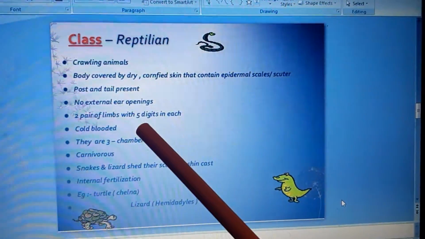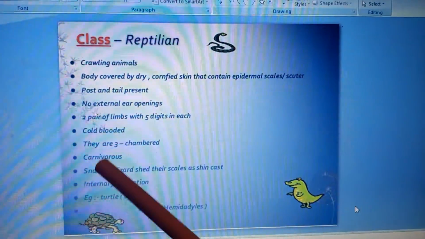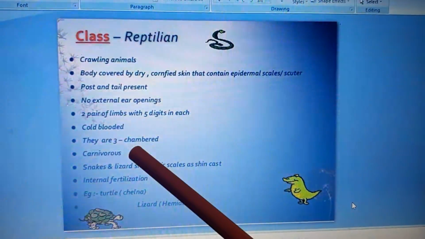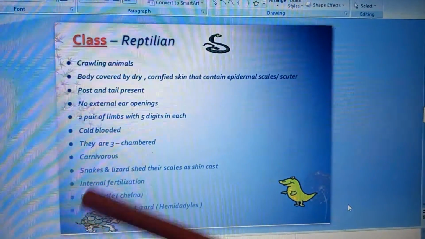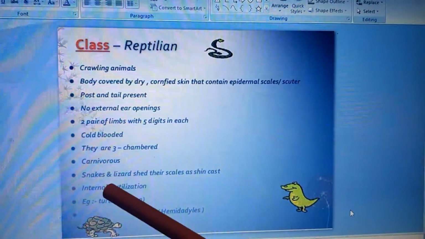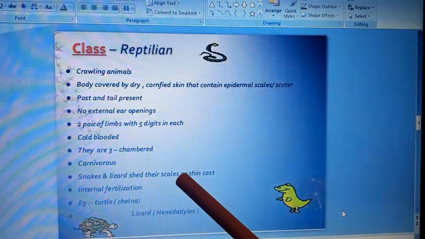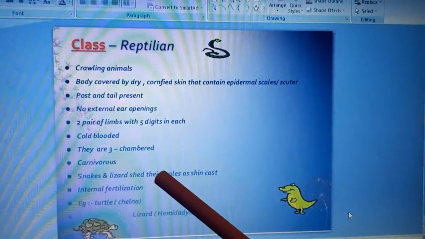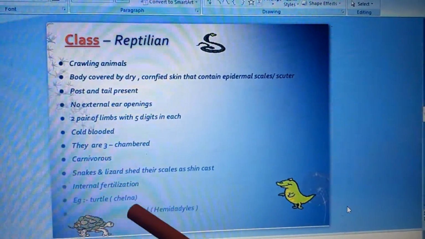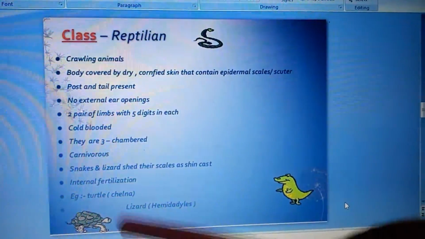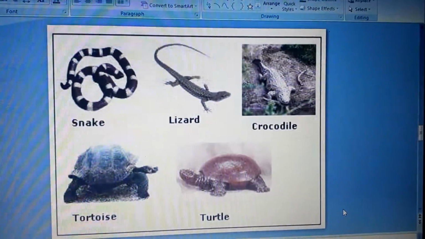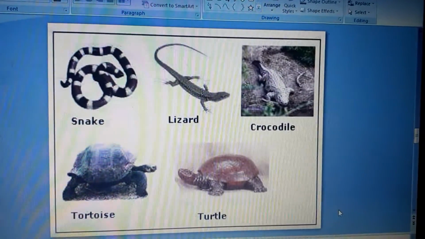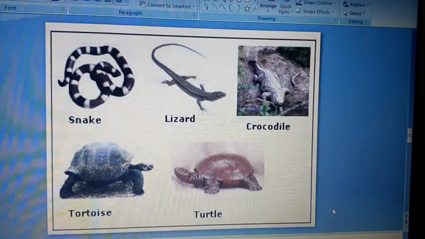They are also cold-blooded animals. They have a three-chambered heart. Carnivorous in mode of nutrition. Snakes and lizards shed their scales as skin cast, and the fertilization takes place internally. And the examples of reptilia are turtle, lizards, snakes, crocodile and tortoise. These all are reptiles.